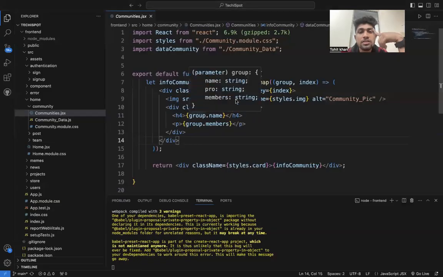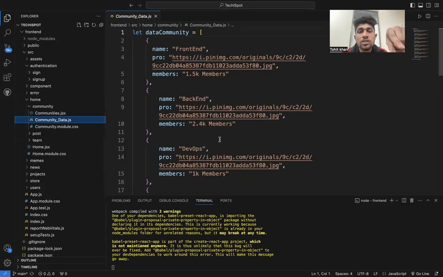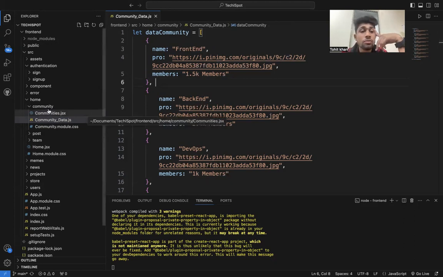So in this, all the community data comes from these things. This front end image will be implemented, with members 1.5k and name front end, and we implement it using the prop.